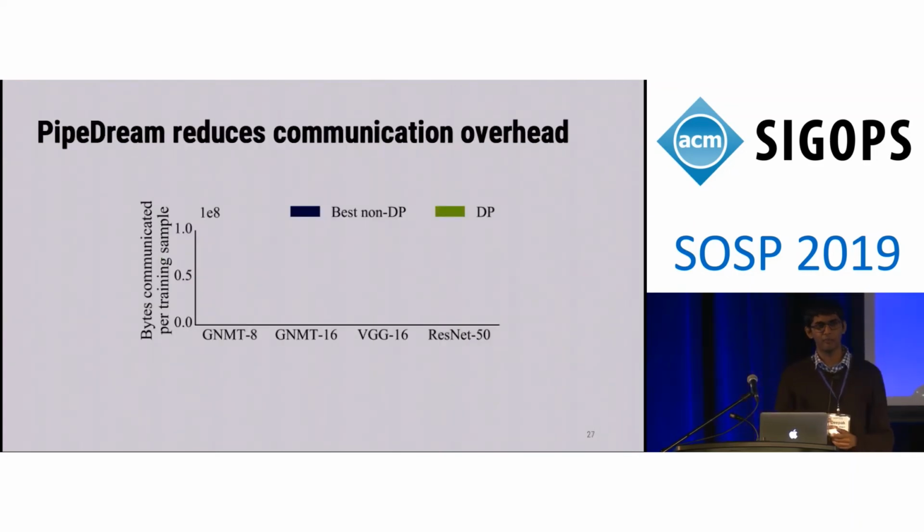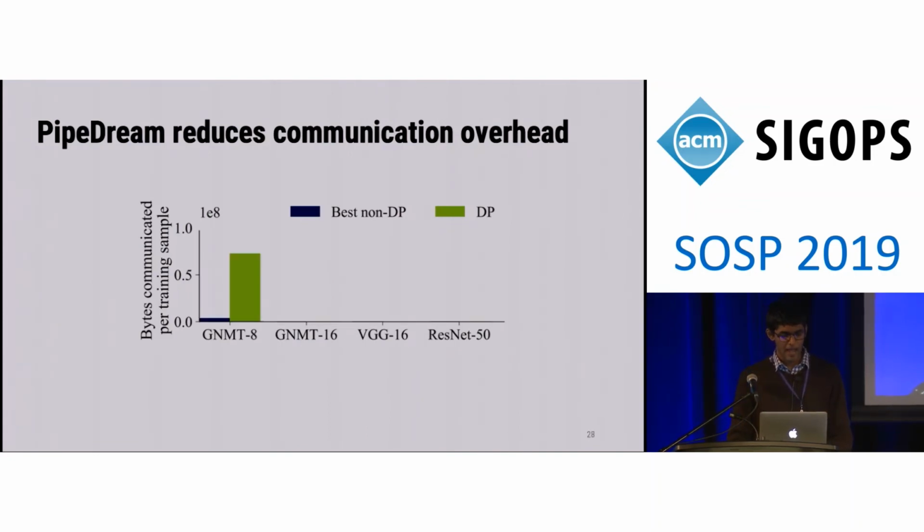The reason for PipeDream speedups is it's able to reduce the amount of communication across different workers. In this particular graph, I'm showing the number of bytes communicated per training sample on the y-axis for different models. And we see that the activations and gradients that you send in a non-data parallel setup, that is like for example, a straight pipeline, is often up to an order of magnitude smaller than the amount you would communicate with data parallelism.